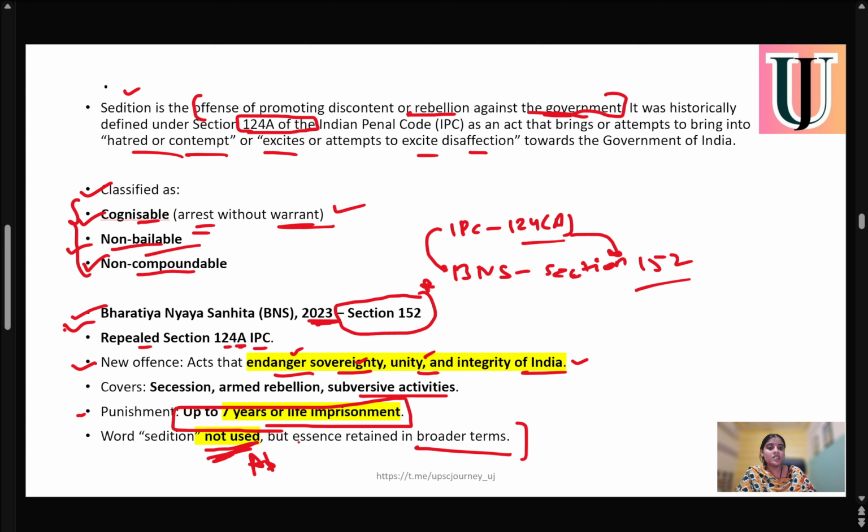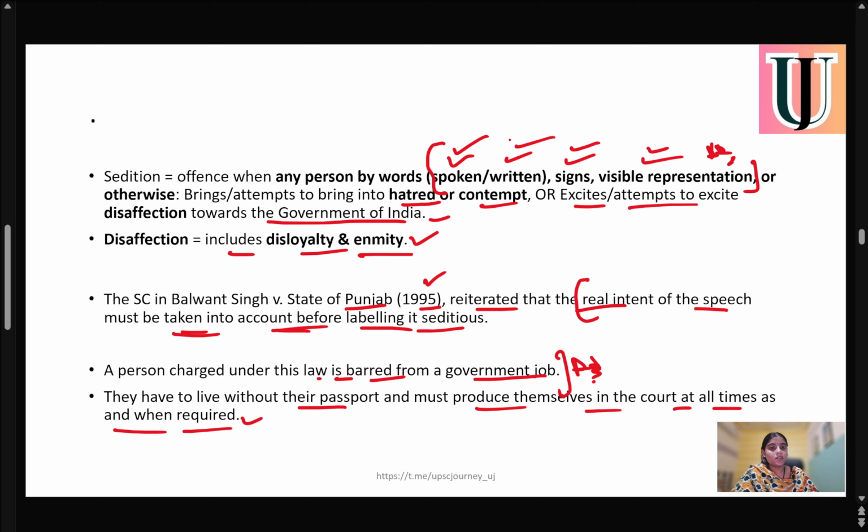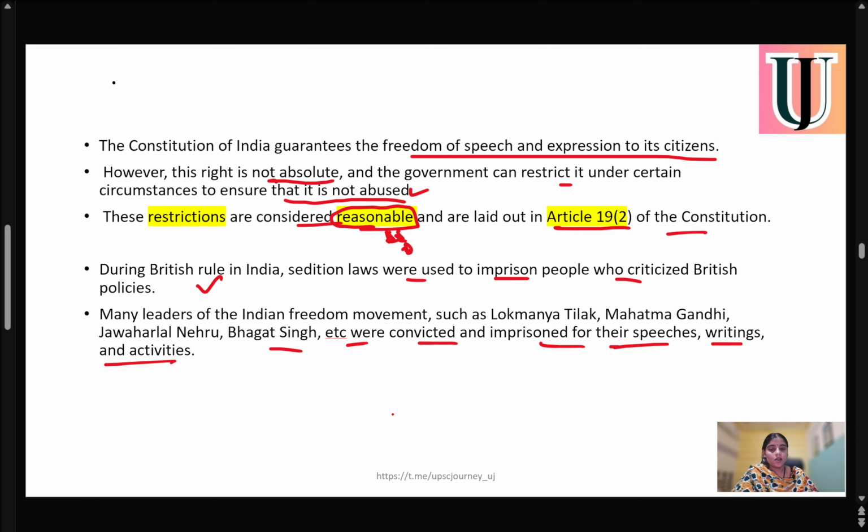Very important: in IPC Section 124A, there was the use of the word sedition. But in the Bharatiya Nyaya Sanhita 2023, in Section 152, there is no use of the word sedition. Again, we have seen that all these acts, whether spoken, written, by sign, or visual representation, can be considered a seditious act. We all know that we have freedom of speech and expression. But again, this freedom is not absolute. Government can restrict it, and these restrictions are known as reasonable restrictions, laid down under Article 19, sub-clause 2 of the Constitution.